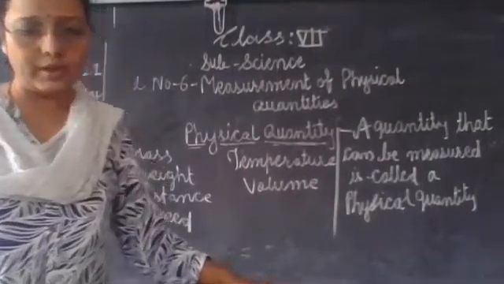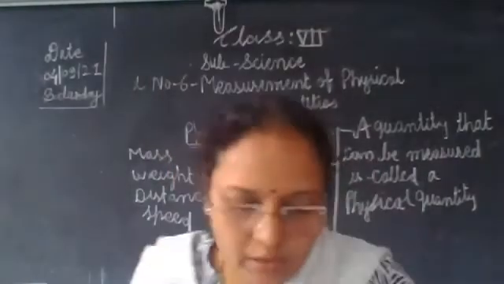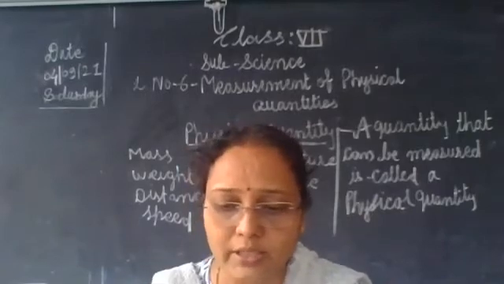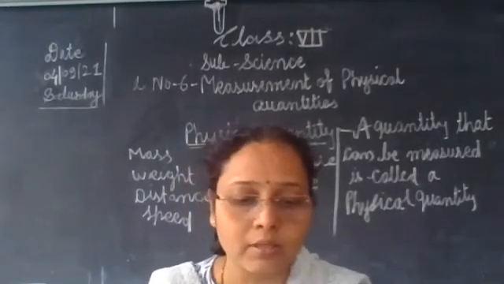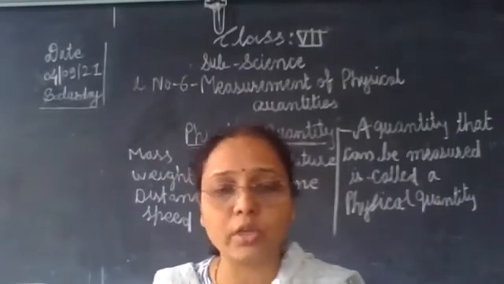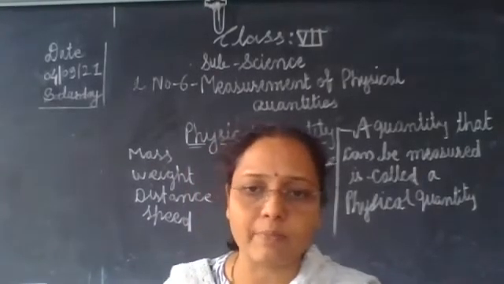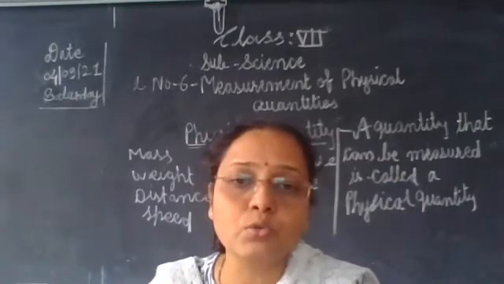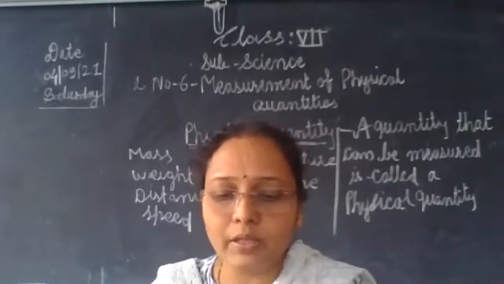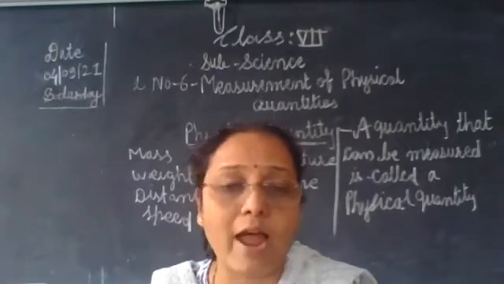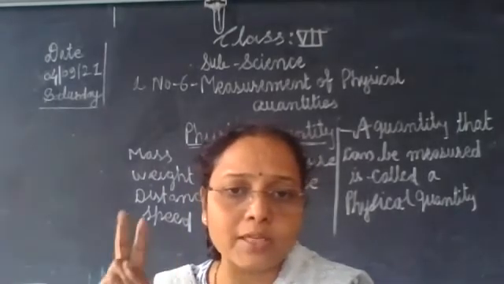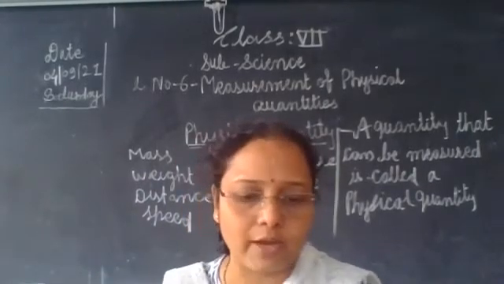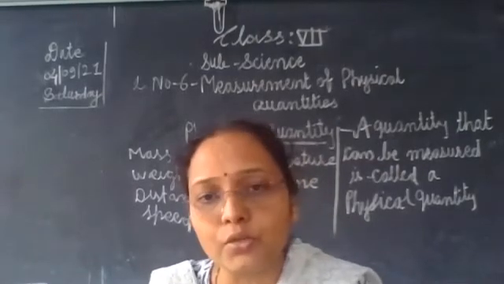Okay, children. So see, let's see. A value and a unit are used to express the magnitude of a physical quantity. For example, Swarali walks 2 kilometers every day. Okay, take an example of how to denote the physical quantity. A girl, the name is Swarali, walks 2 kilometers every day. In this example, 2 is the value. How many kilometers? That is the 2 kilometers. So 2 is the value. You learn this in mathematics. 2 is the value and kilometer is the unit.